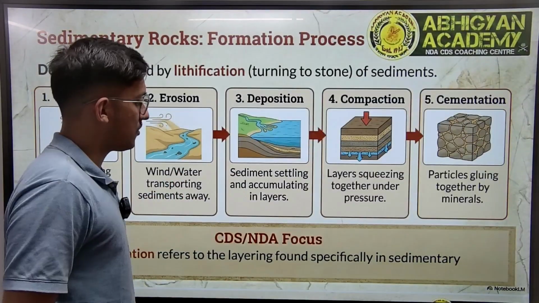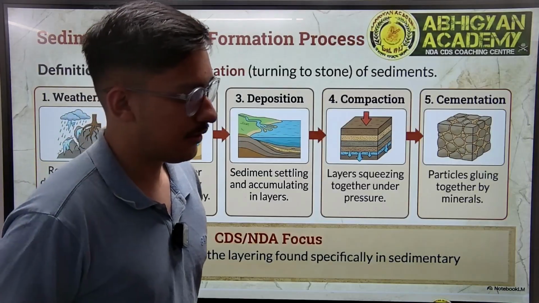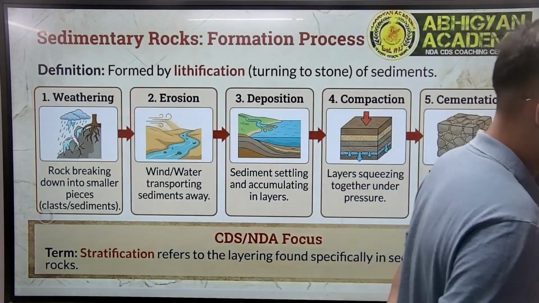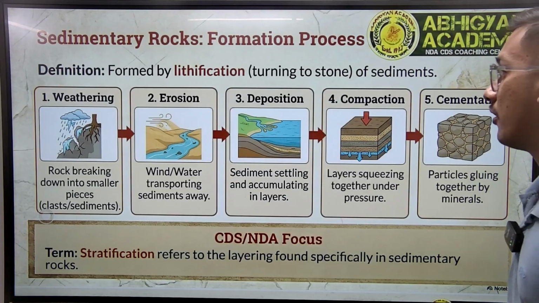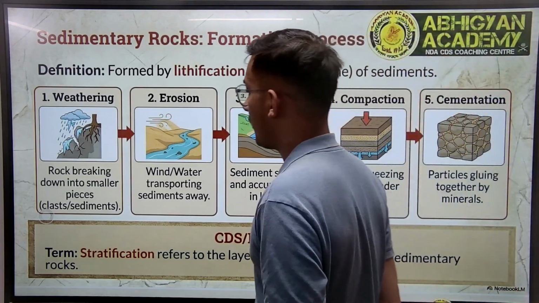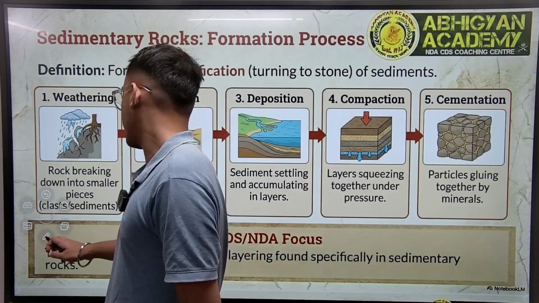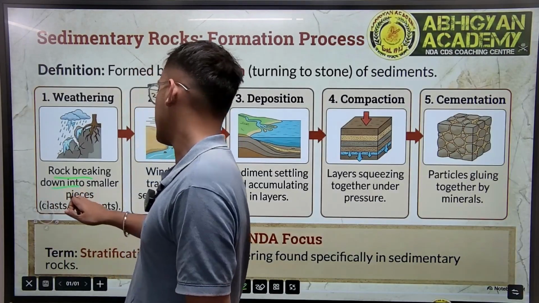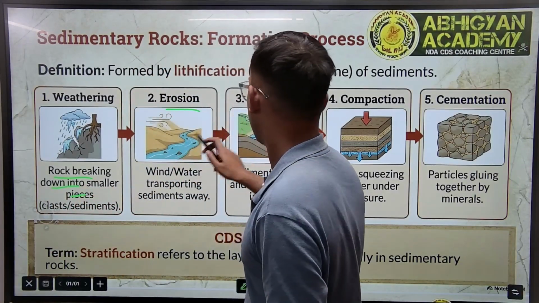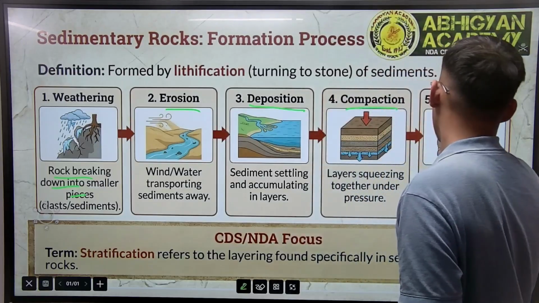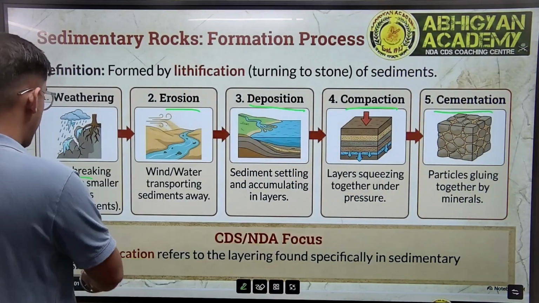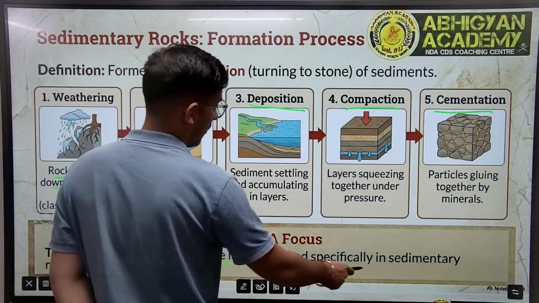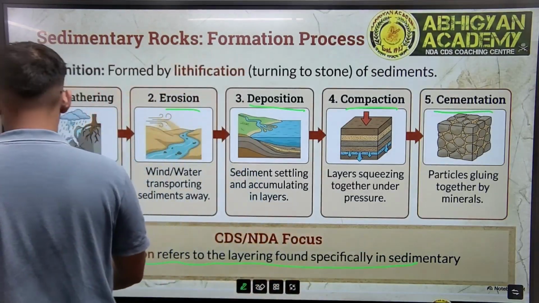Now we come on to the process of sedimentary rock. As we learned, igneous rock is formed due to molten magma and lava. Sedimentary rock is formed through weathering. What is weathering? Rock breaking down into smaller pieces. It is also formed through erosion, deposition, compaction, or cementation. So these are the ways through which sedimentary rocks are formed. Stratification refers to the layering found specifically in sedimentary rocks.